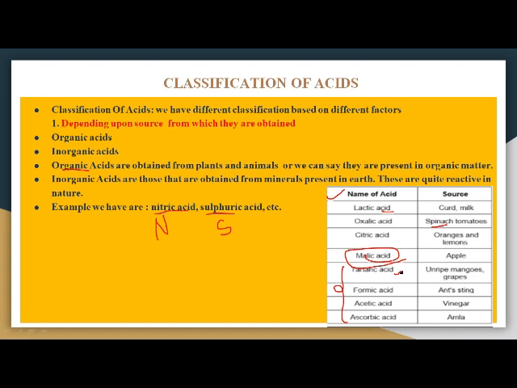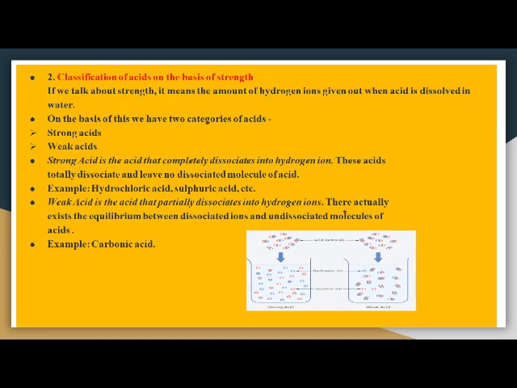So, what exactly is wrong with this acid? Why are they not harming us? The answer is their strength. Acids have two categories: strong acids and weak acids. Strong acids are the ones that give a large amount of hydrogen ions in water, whereas weak acids are the ones that give less amount of hydrogen ions in water.